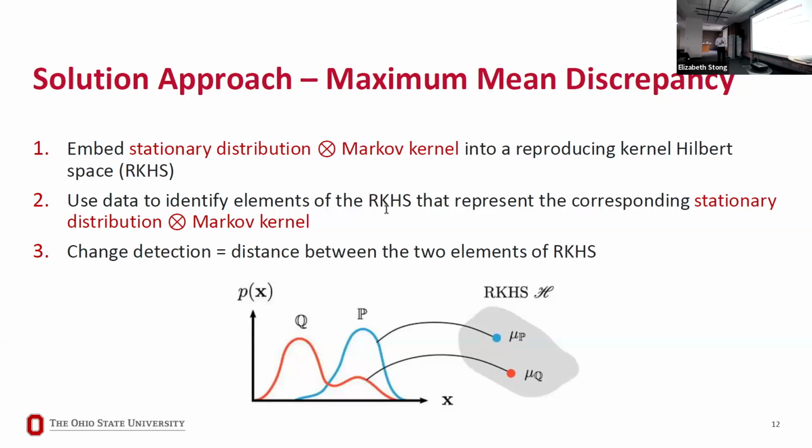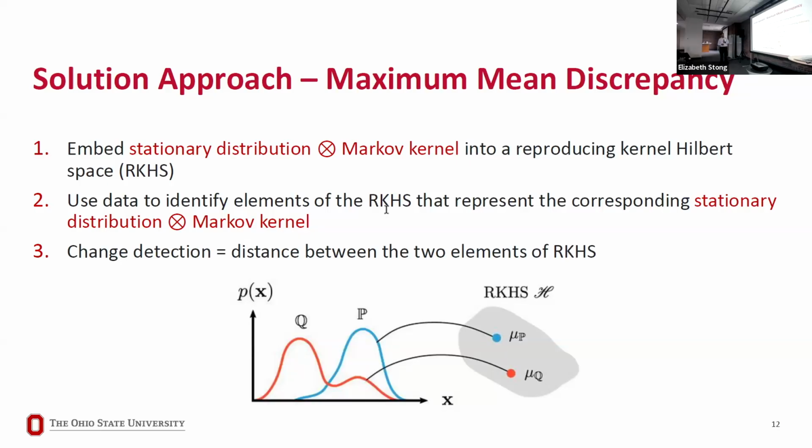So what we do is embed the stationary distribution and Markov kernel into what is known as a reproducing kernel Hilbert space. Then we use data to identify that particular element of the reproducing kernel Hilbert space, which corresponds to the stationary distribution cross Markov kernel. And the change detection problem then becomes the distance between these two elements of the reproducing kernel Hilbert space.